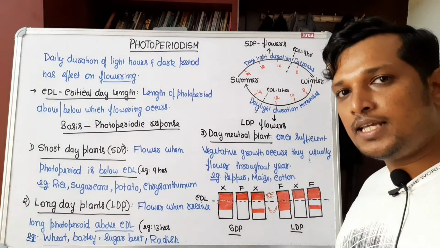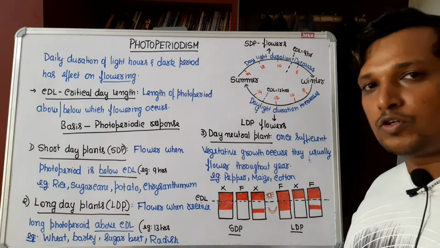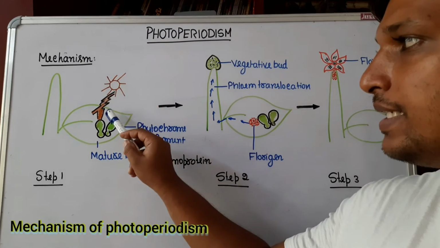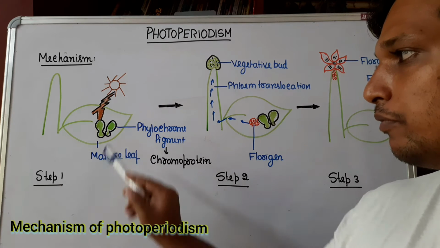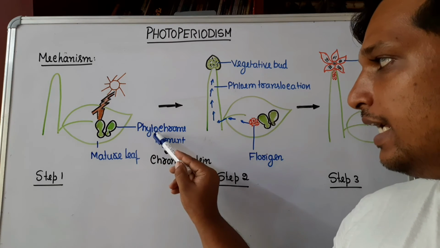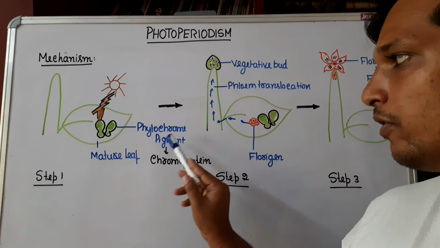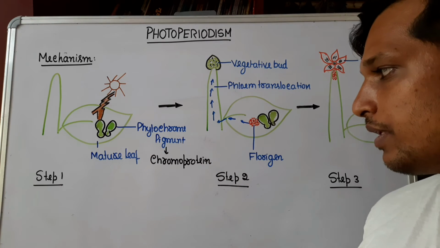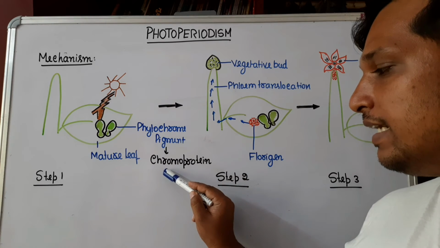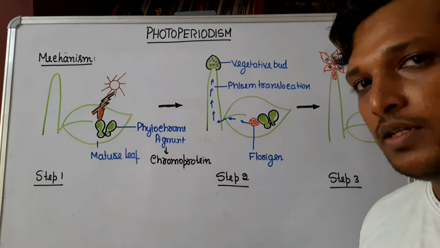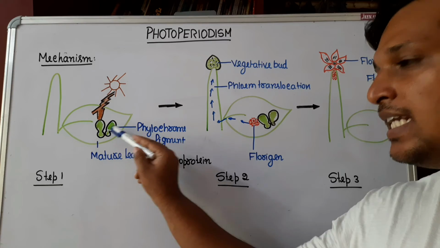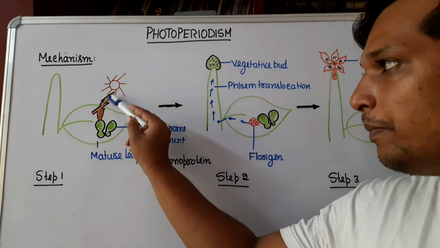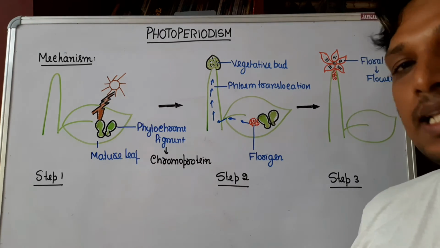Now let us understand the mechanism behind photoperiod. Light is perceived by mature leaves of the plant, where they contain a protein pigment known as phytochrome pigment. Phytochrome is considered a chromoprotein. What is a chromoprotein? Chroma means color. It is a colored protein, so it is capable of perceiving the light.